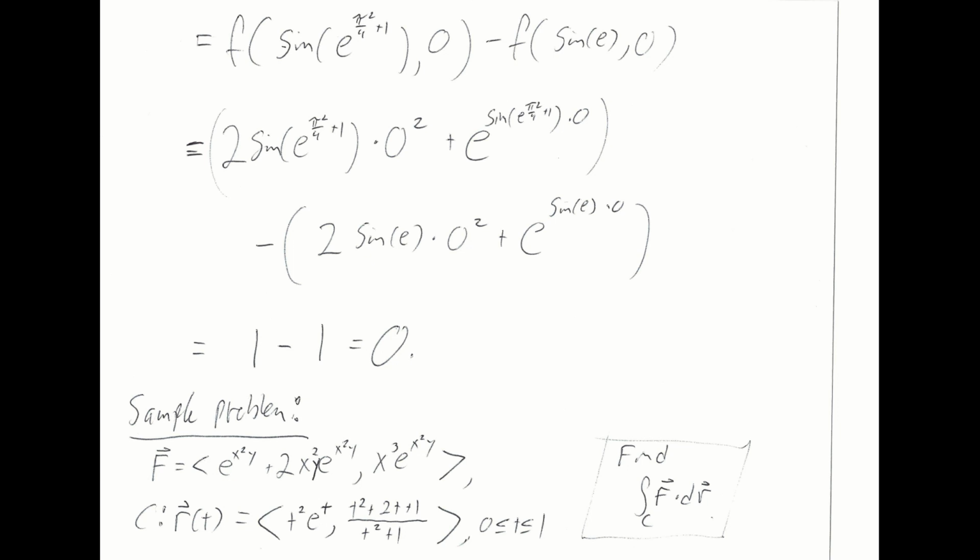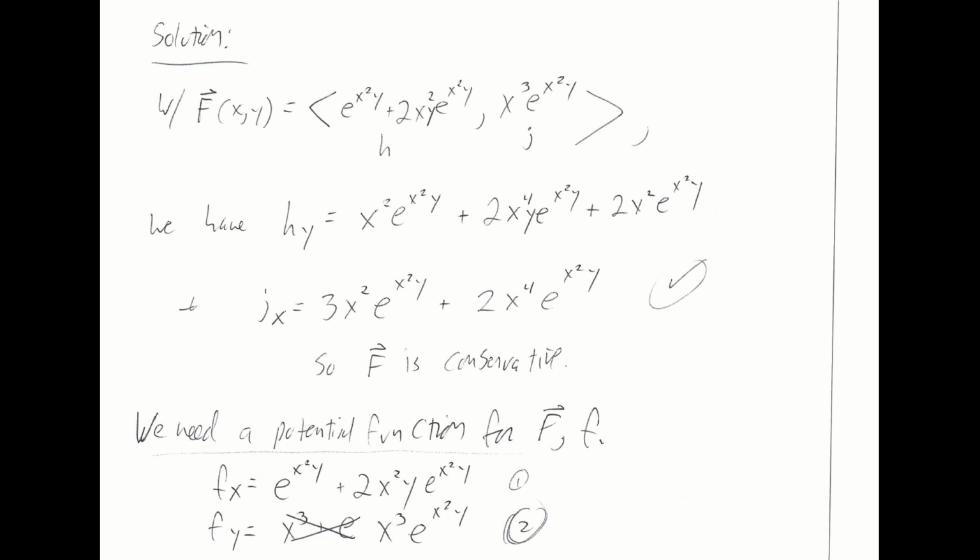Alright, let's have you folks try one of these. So here is a vector field, and here is a contour, a curve C, which is a smooth curve given by r hat, where t is going between 0 and 1. And I want you to find for me the contour integral of this vector field along this curve. Pause the video, give that some thought. Alright, this is an involved problem. Hopefully you spent enough time on it to actually try to get to an answer here, and let's see if you get the same thing that I did.